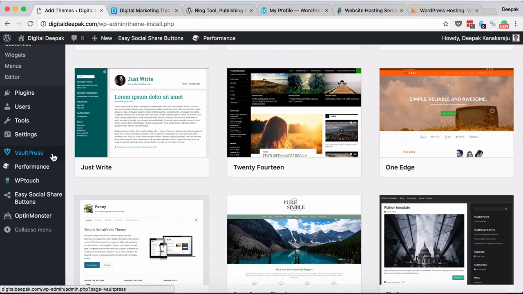So some more premium plugins that I use. One is a premium plugin that will take daily backups of my blog and store them in 2 different server locations across the world, so that if one day my hosting goes down, I still have backups of my blog.